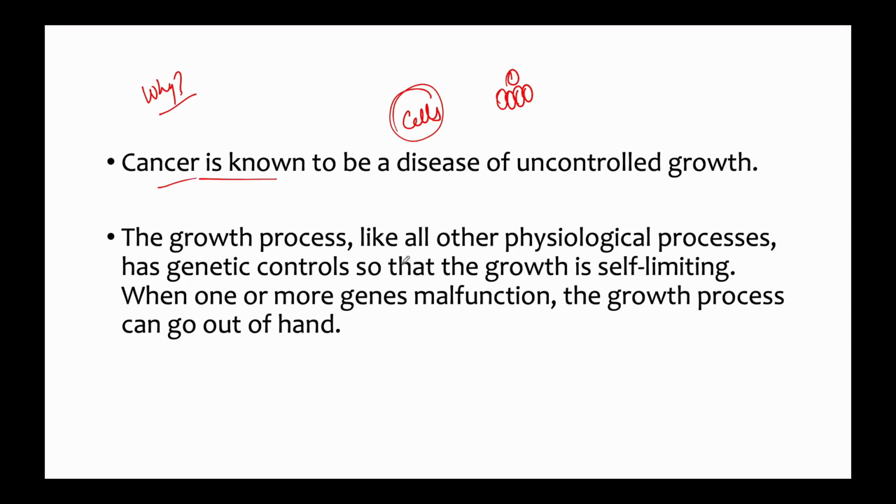This growth process, just like other physiological processes, has genetic control, so that growth is self-limiting. This is for the normal process. But when there is mutation or malfunctioning in one or more genes, this growth process can go out of hand, which is known as uncontrolled growth, leading to cancer. Not just cancer, there are actually many other diseases with a genetic link in varying degrees. Just a handful of driver mutations could explain the occurrence of a large number of cancers.